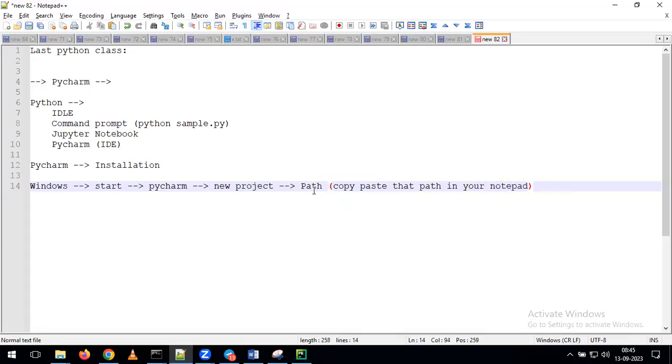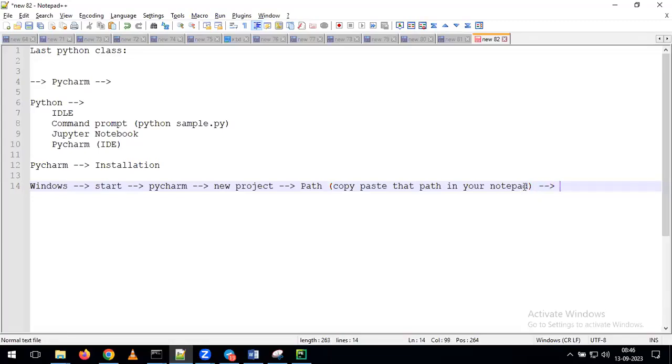In PyCharm, we are going to run multiple programs. Whatever programs you run will be stored in that particular path. So please copy paste that path into your notepad, so that in future, whenever you want to refer to all your practiced programs, you can go to this path.